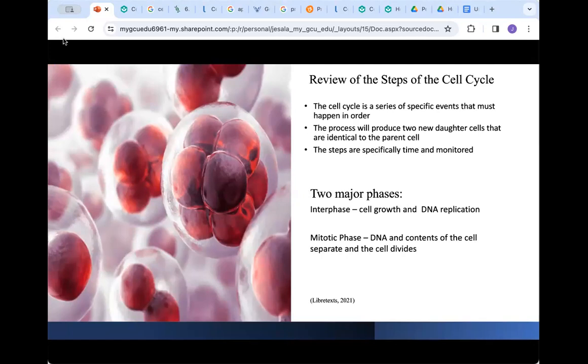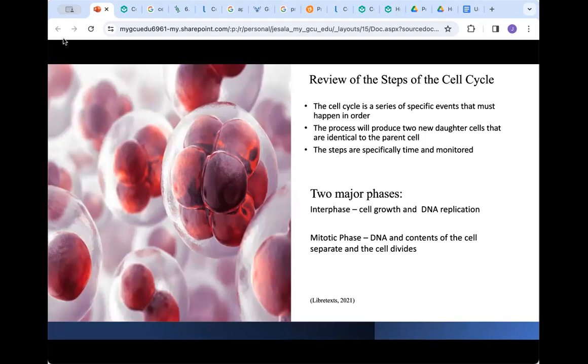Before we move into the regulation of the cell cycle, let's do a quick review of the steps of the cell cycle. So the cell cycle is a series of specific events that must happen in a specific order. The process will produce two new daughter cells that are identical to the parent cell. The steps are specifically timed and monitored.